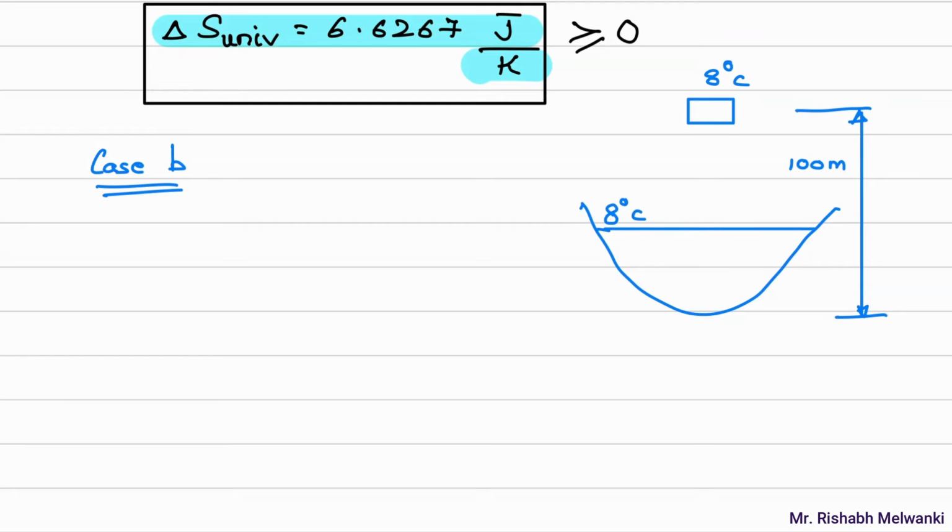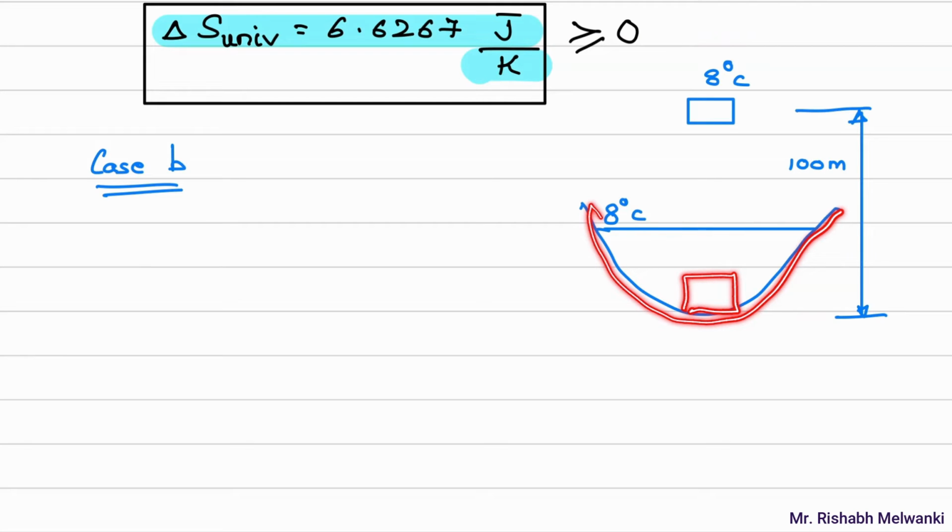This copper block has a certain height, that is potential energy. When it is dropped, that potential energy gets converted into kinetic energy. Velocity is increasing. Finally, the block will hit the bottom of the lake.